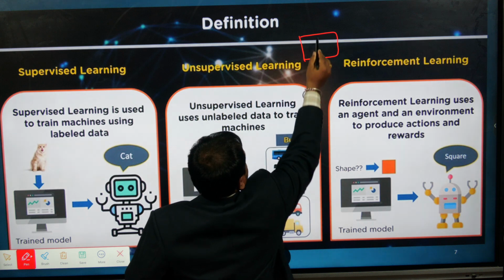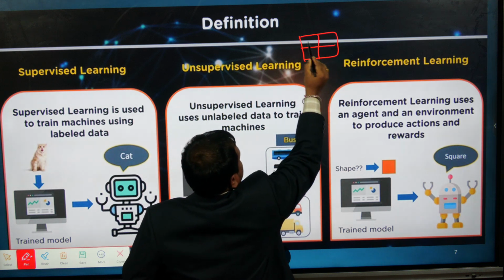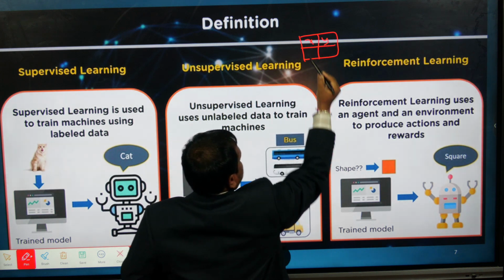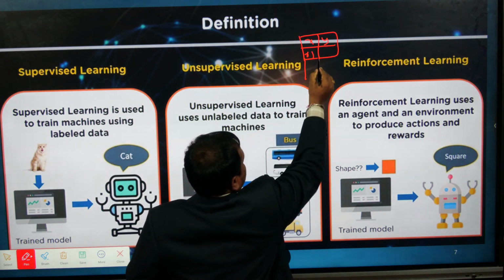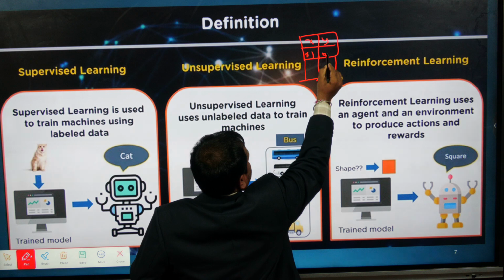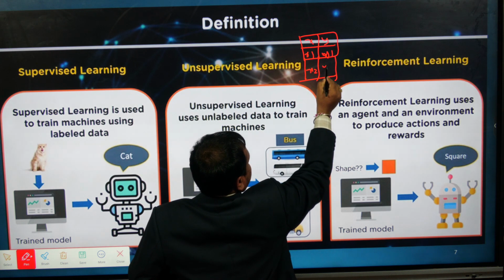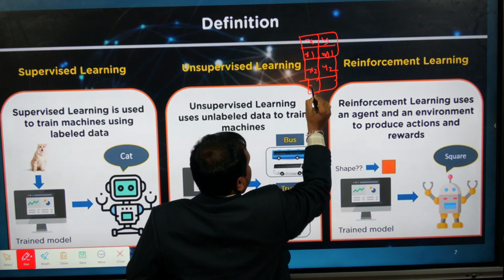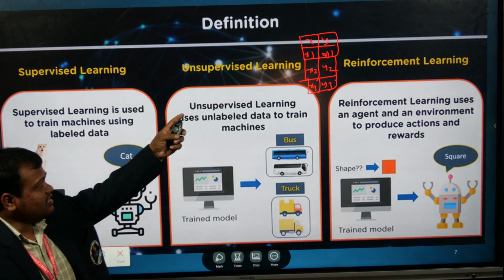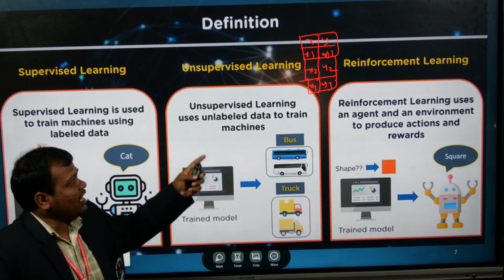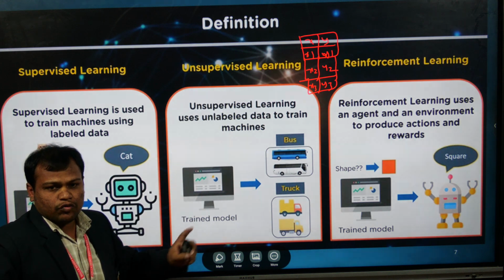So this is the data set I am taking. X is the input, Y is the output. Similarly, in this data set, this is Y1, X2 and Y2. Similar way X3 and Y3. So this data we know. X we call the input data and Y we call the output data.